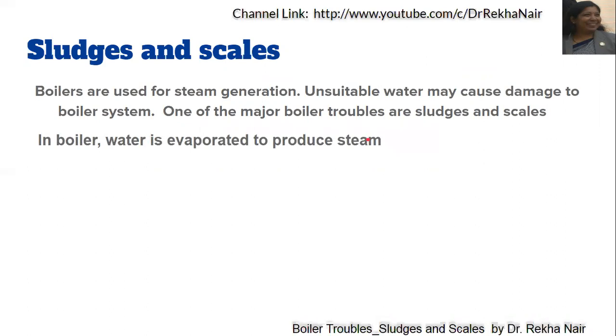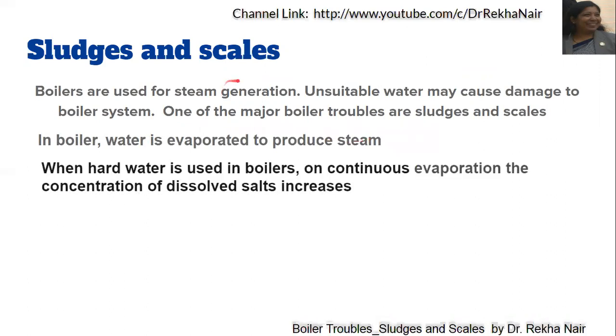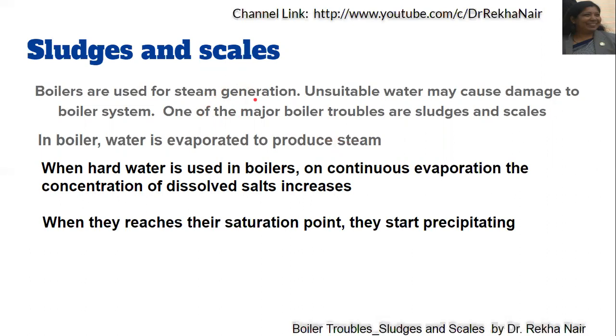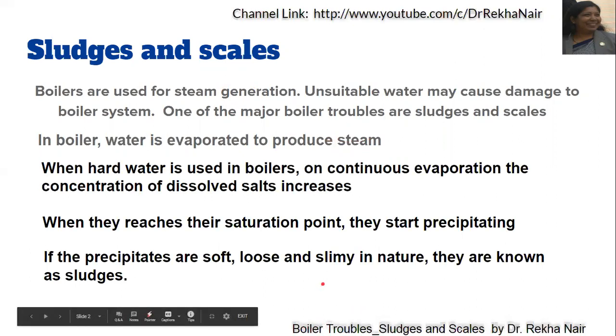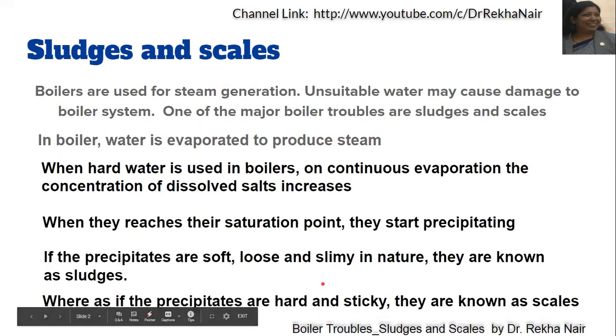In a boiler, when water is evaporated to produce steam, and if there is hard water present, on continuous evaporation the concentration of the dissolved salts increases, and when it reaches their saturation point, they start precipitating. If the precipitates are soft, loose and slimy in nature, they are known as sludges, and if the precipitates are hard and sticky, they are known as scales.